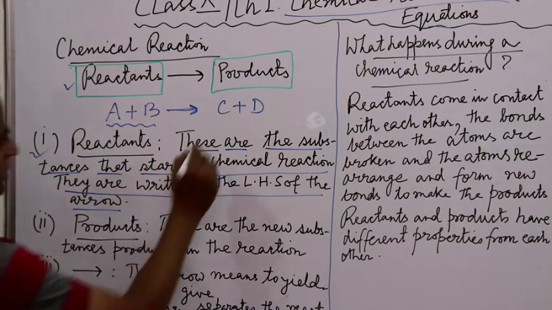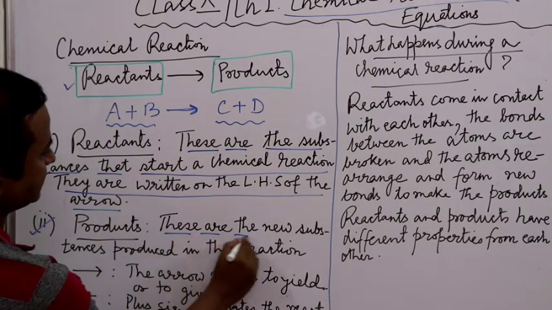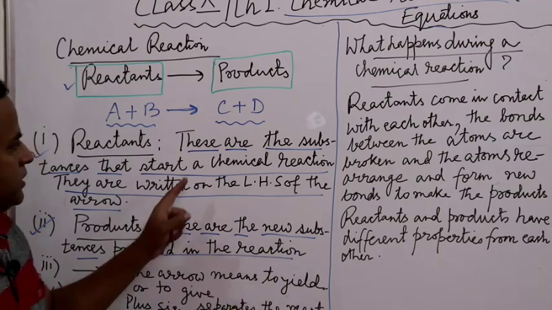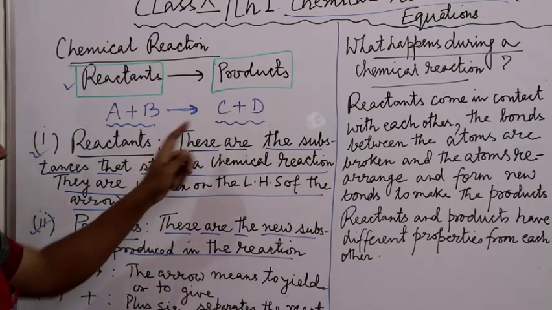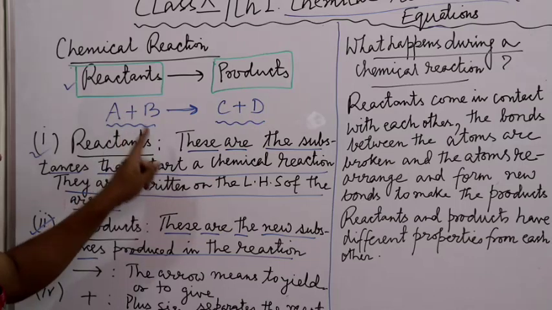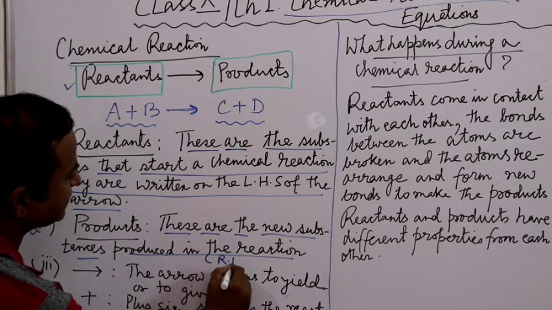Now let us see what are products. Products are the new substances produced in the reaction. The new substances C and D, produced as a result of reaction between the reactants, are the products and they are written on the right hand side of the arrow.